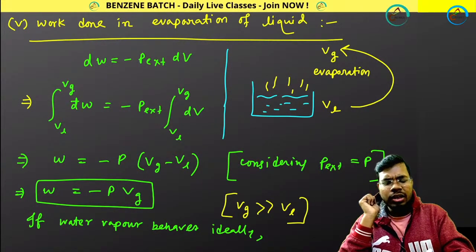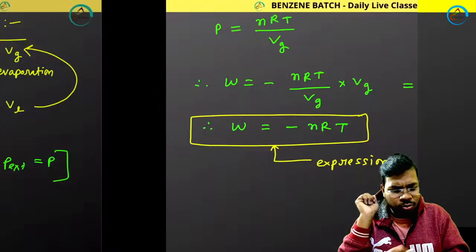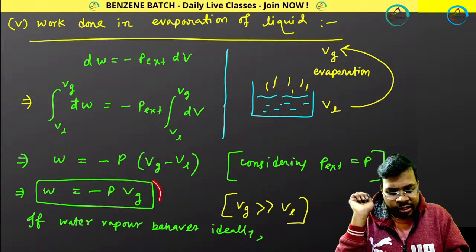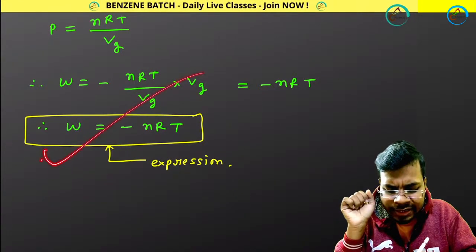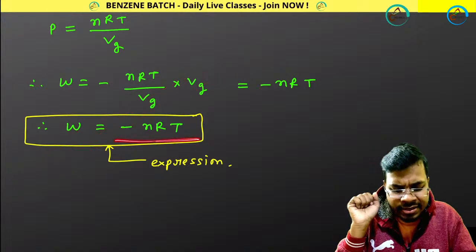Then what about work done in evaporation of liquid? Just remember the final formula. You get this expression, and finally you consider that your vapor behaves ideally. So remember this expression: W equals minus nRT.